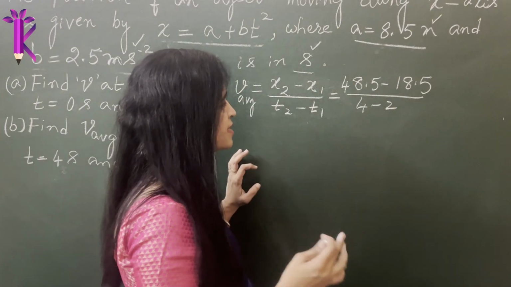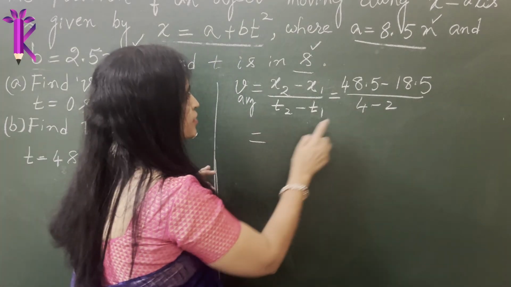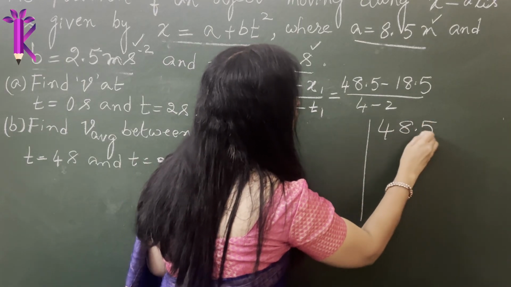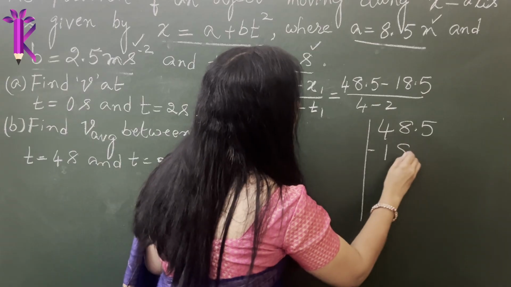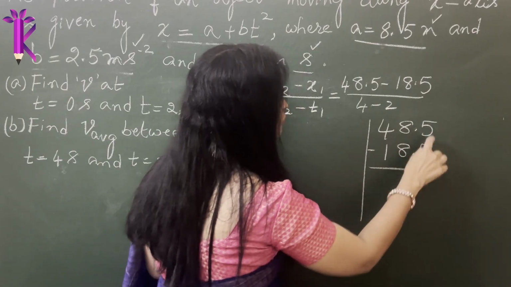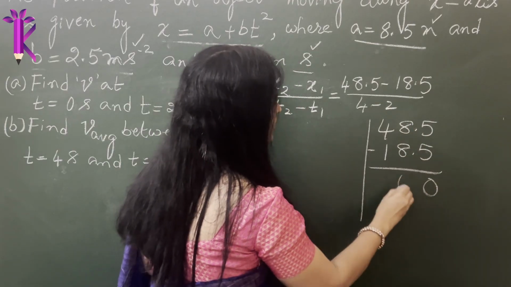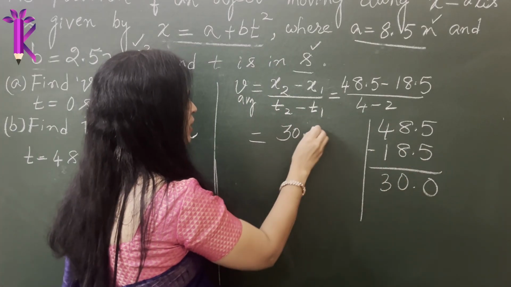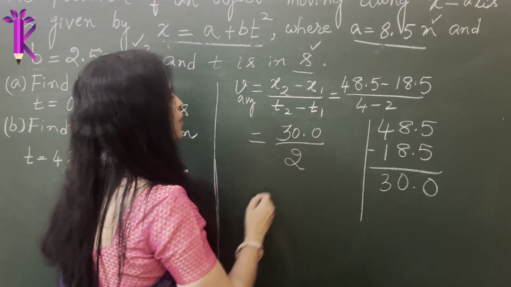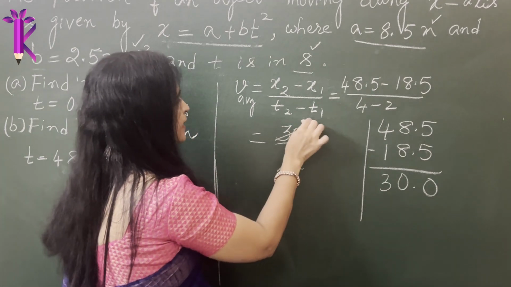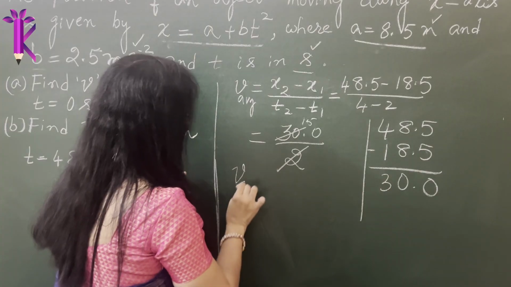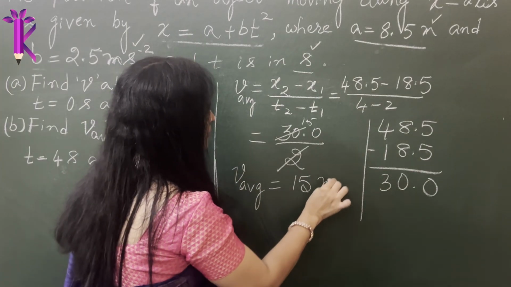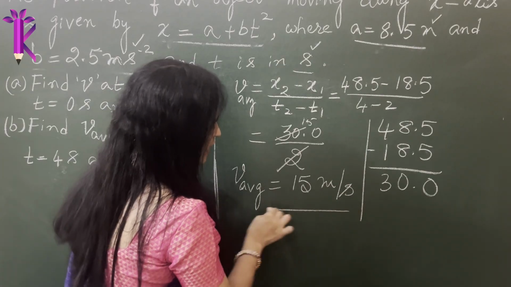Okay, hope you got the answer. If not, let's do it. So 48.5, let's do the calculation here. 48.5 minus 18.5. So you're subtracting 5 minus 5 is 0, 8 minus 8 is 0, 4 minus 1 is 3. So this will be 30.0 divided by 2. Therefore 2 fifteens are 30. So V average or the average velocity is given by 15 meter per second.